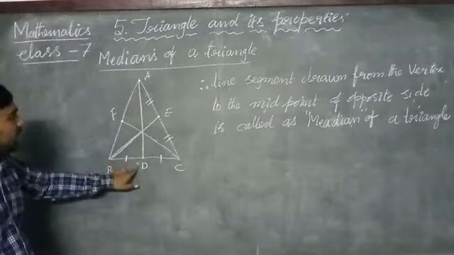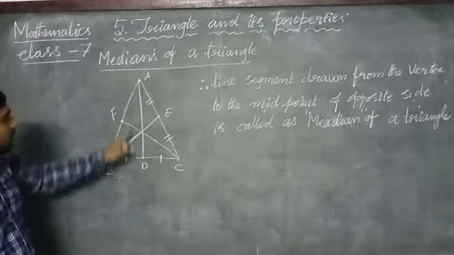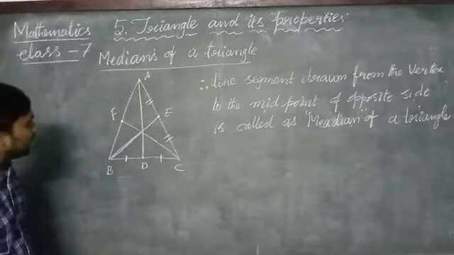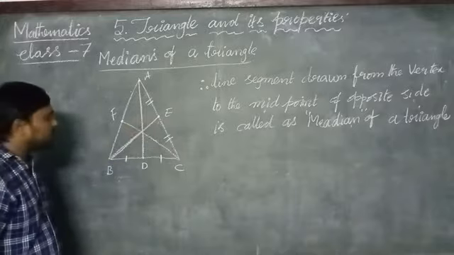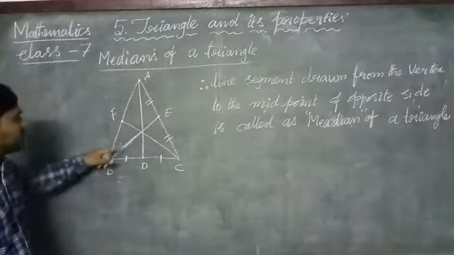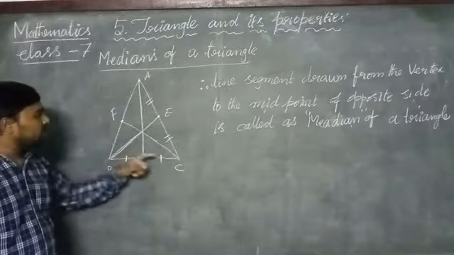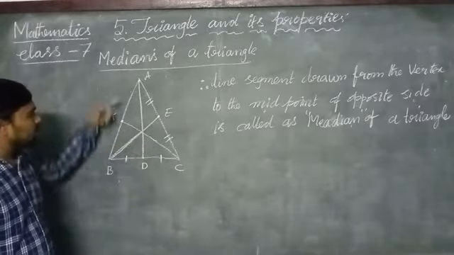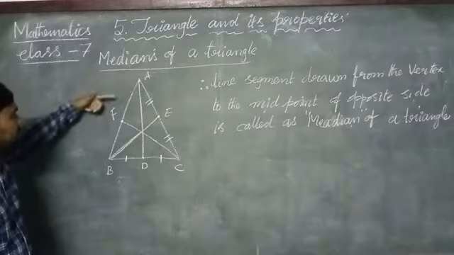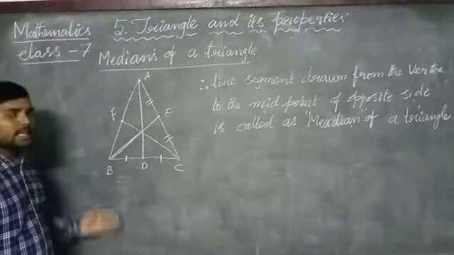AD is one median which is drawn from vertex A to the midpoint of BC. BE is one median which is drawn from the vertex B to the midpoint of AC. CF is another median which is drawn from the vertex C to the midpoint of the opposite side, that is AB.